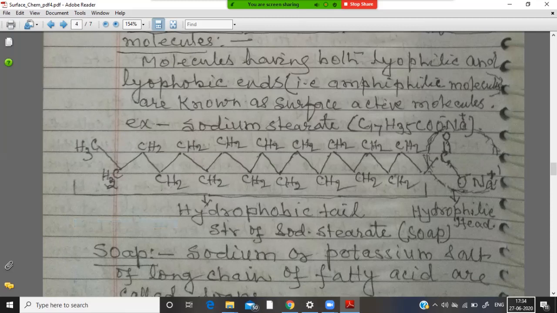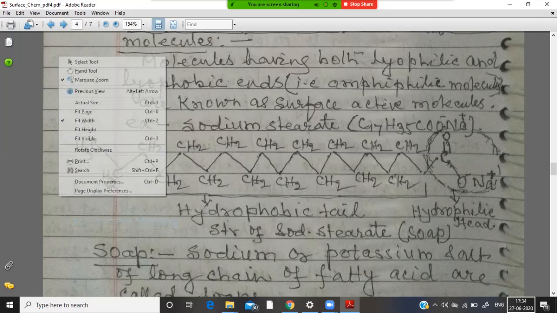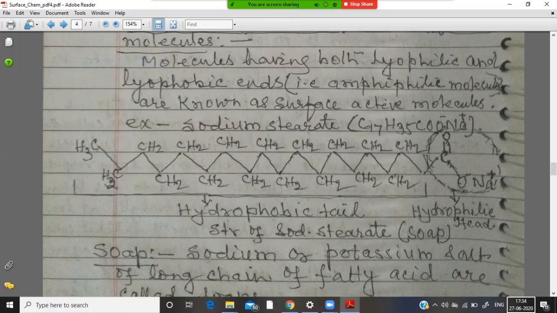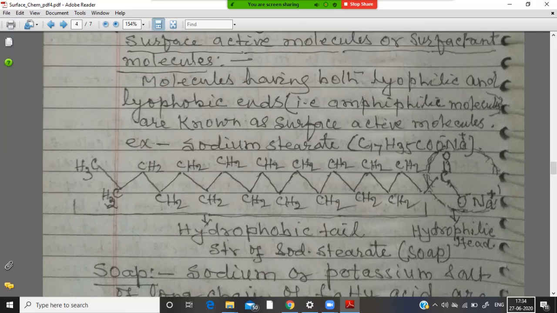In these formulae, we see there are two clear-cut parts. One is long chain of hydrocarbon parts, that is hydrophobic tail, and a very short part, that is ionic part, which is shown by a dotted circle, broken circle, that is hydrophilic part.